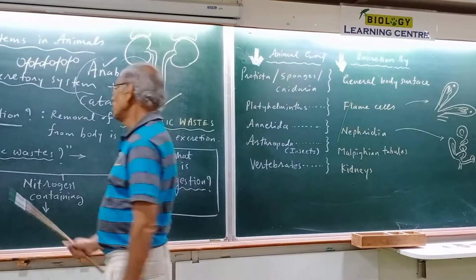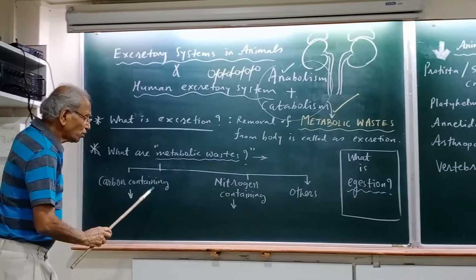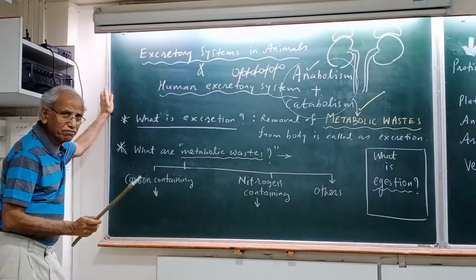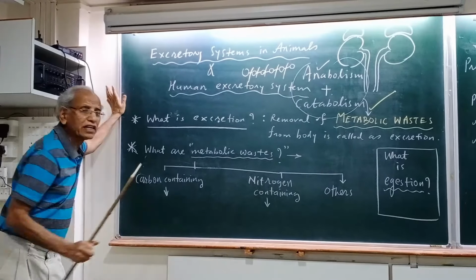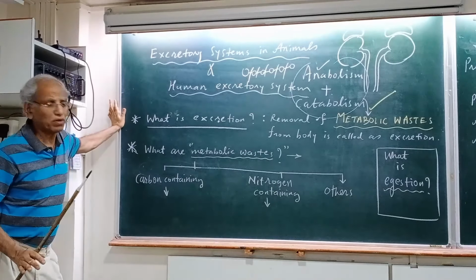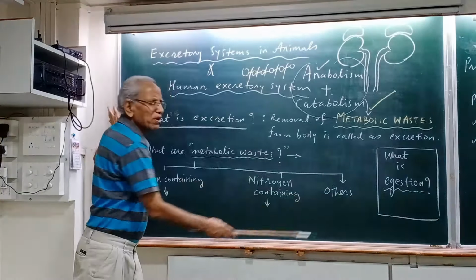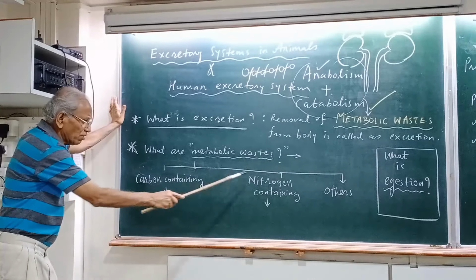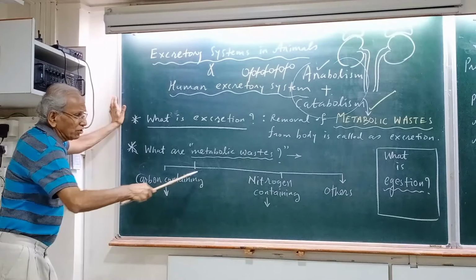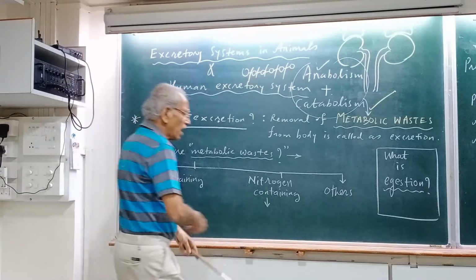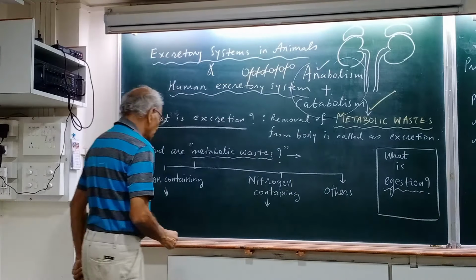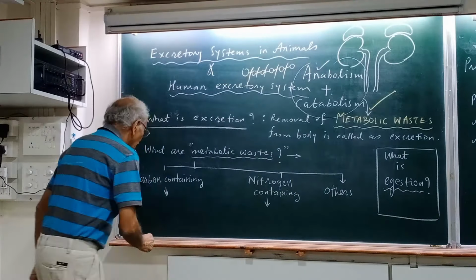Excretion is different, egestion is different. I'll come back to the two or three different kinds of metabolic waste. Carbon containing and nitrogen containing metabolic wastes are more common. There are many others also, I may not comment on all. From your general point of view, you should know carbon containing and nitrogen containing metabolic waste. Carbon containing metabolic waste is of course carbon dioxide.